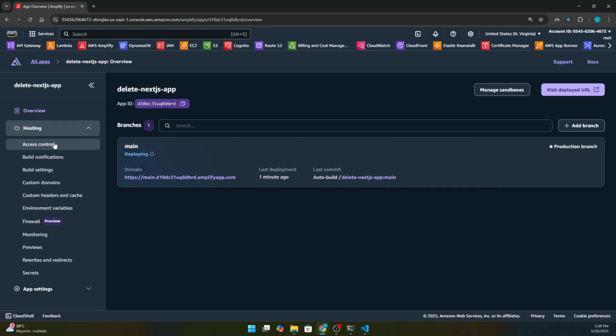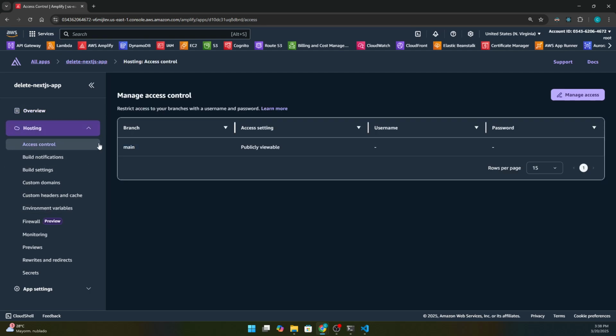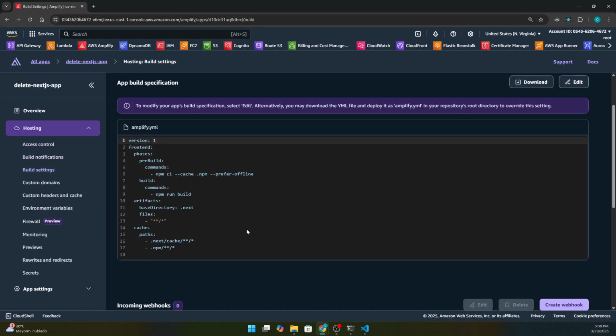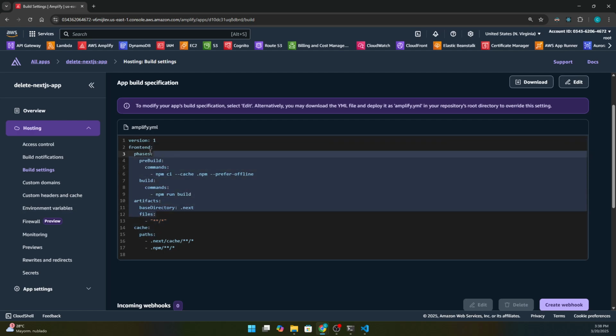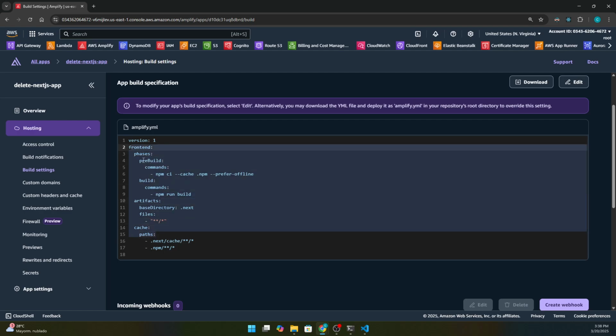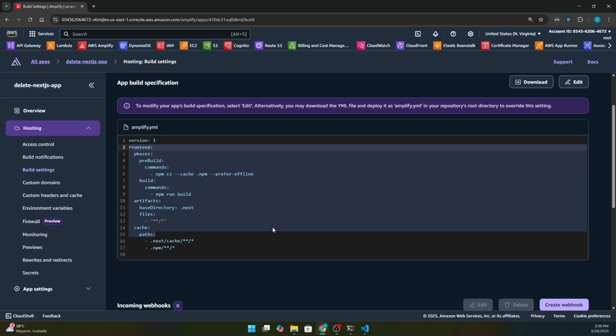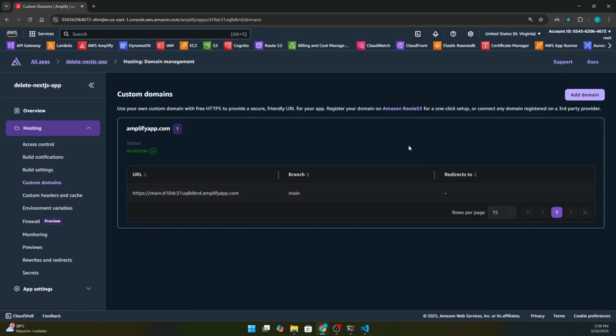We have the hosting section where we can modify the access control, notifications from build, settings from build. We can change the amplify.yml, but the best option is to have the amplify.yml inside the repository, because each change you make is right there, not in the platform. You can include even custom domains because you have this URL right there.